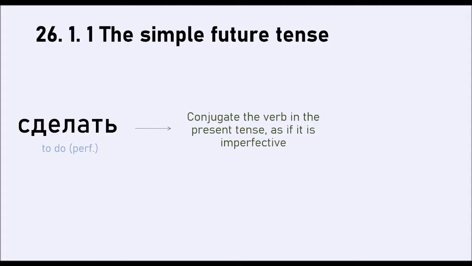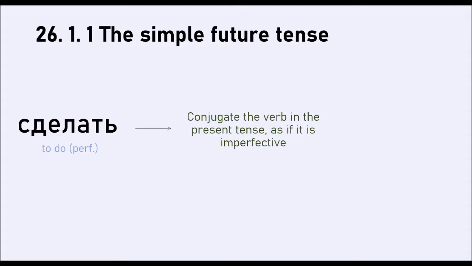Now, I say treat it as if it's imperfective because if you remember in lesson 23, I said that you can't conjugate verbs in the perfective in the present tense. You can't, it's true. Why? Because it makes sense. A completed action can't be happening right now. So what we're doing is, if we're changing the endings of this verb as if it's present tense, we're actually conveying the future.